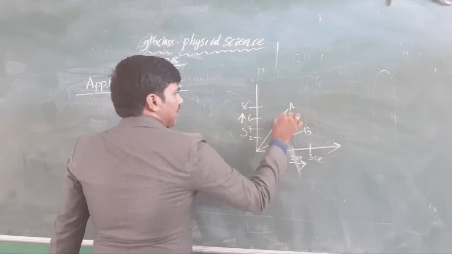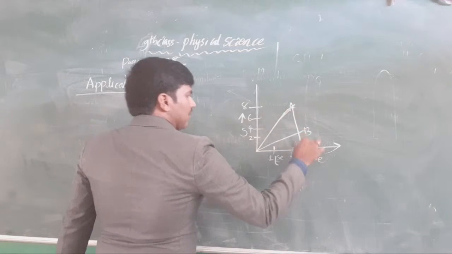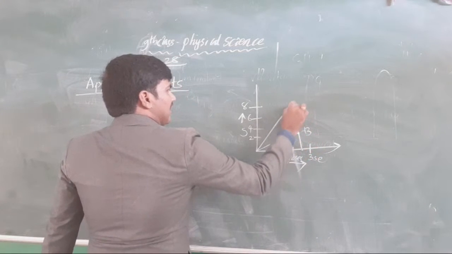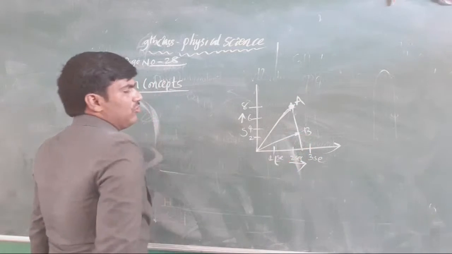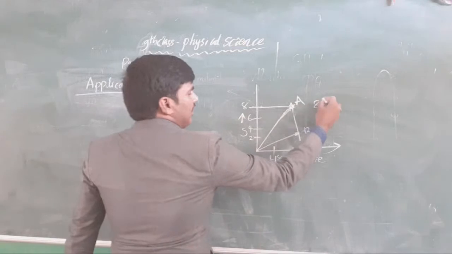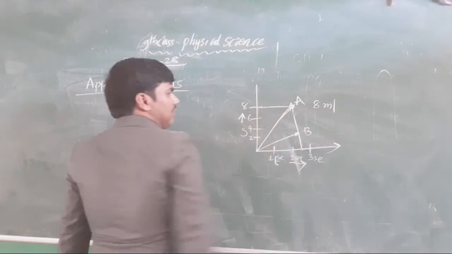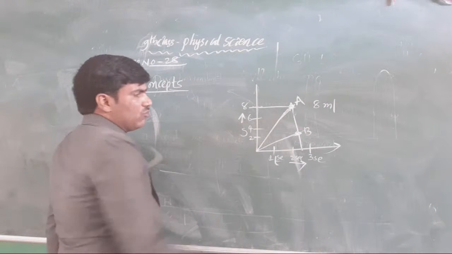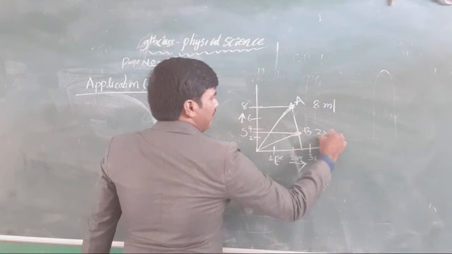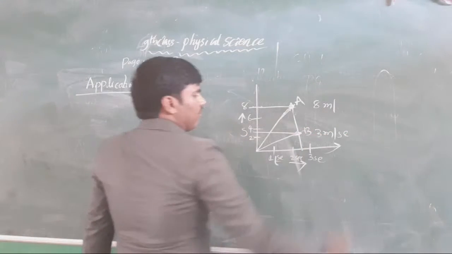Check it out, in 3 seconds only. In 3 seconds our A car is here and B car is here. Means it travels 8 meters, and B travels only 3 meters.